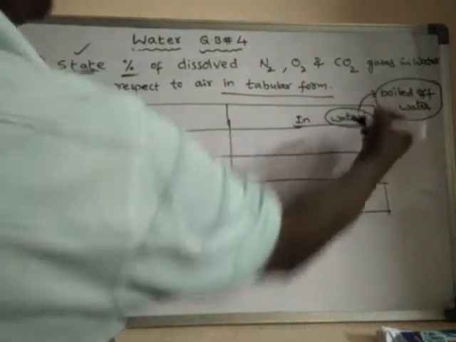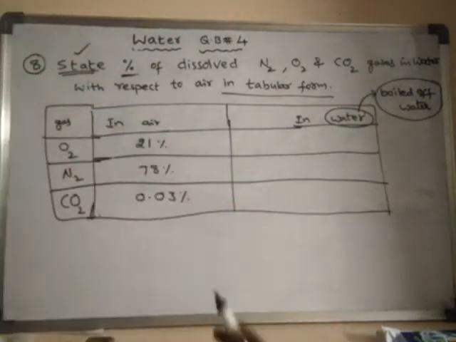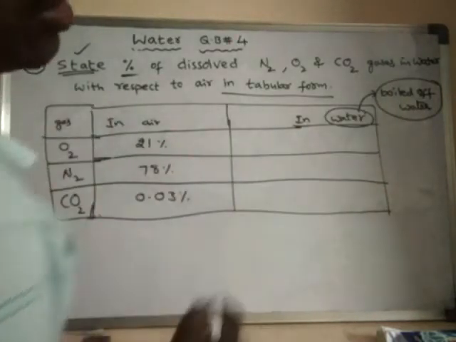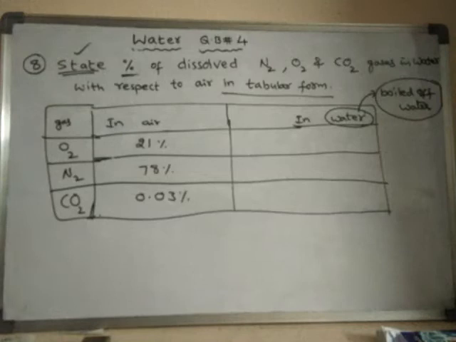The boiled off water contains oxygen, nitrogen, and carbon dioxide, and how much amount of these gases are dissolved in the water, that much amount of these gases are present in boiled off water only.